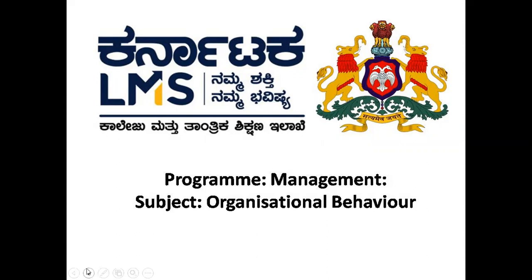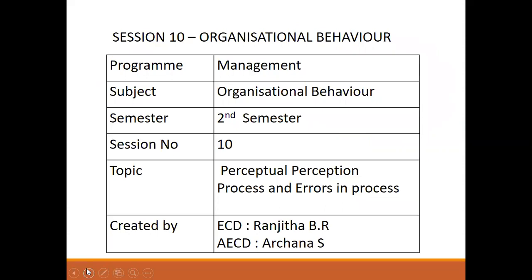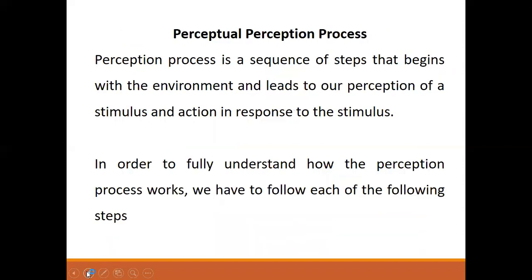Today, in this session, I'm going to present a topic on the perception process and errors in the perception process. So what is the perception process?